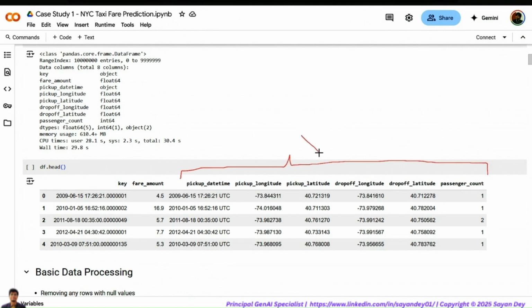Whenever a person is booking the ride, they will enter all these parameters, right? When you're opening up the application, you have a pickup time. Latitude, longitude is where your source location is, where you're starting from. Drop off is where you want to go. You will enter these parameters. You will enter how many people you want to travel with. These are also important. In certain applications, they ask you to enter how many passengers will travel, so depending on that, the pricing will also be adjusted. In the US this is very common. You have to enter the passenger count also. So based on these features, the model will predict the fare amount. The fare amount is what we want to effectively predict.